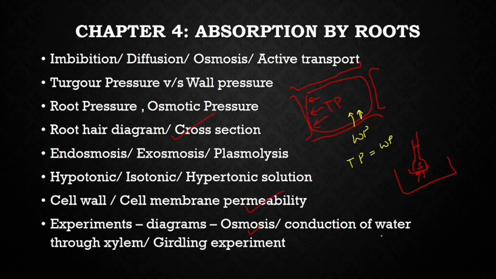Conduction of water through xylem using eosin dye. You can see that when the plant twig is placed in eosin dye, it's only the xylem which gets pigmented, showing that xylem helps in the conduction of water. Girdling experiment, that is for phloem. If you cut the outer portion of the plant, you realize that the phloem is being removed, and when the food comes towards the root, there is a swelling seen in the plant. So girdling experiment shows that phloem is required for the translocation of food. So please remember xylem and phloem function. Xylem is conduction of water and phloem is translocation of food.